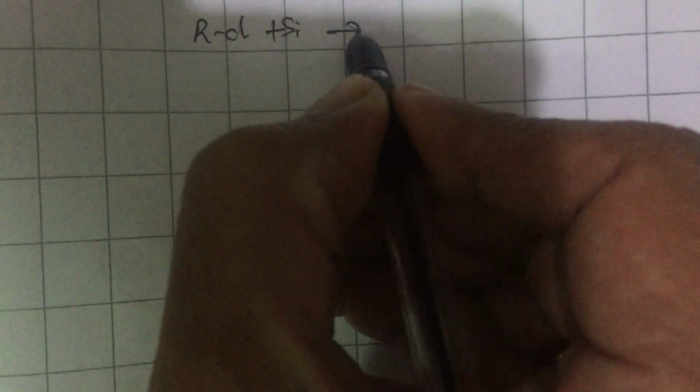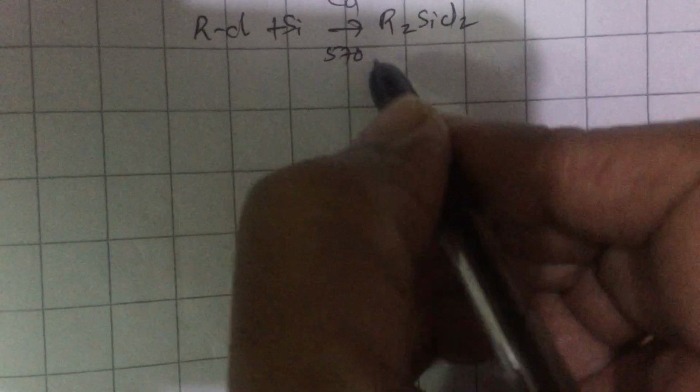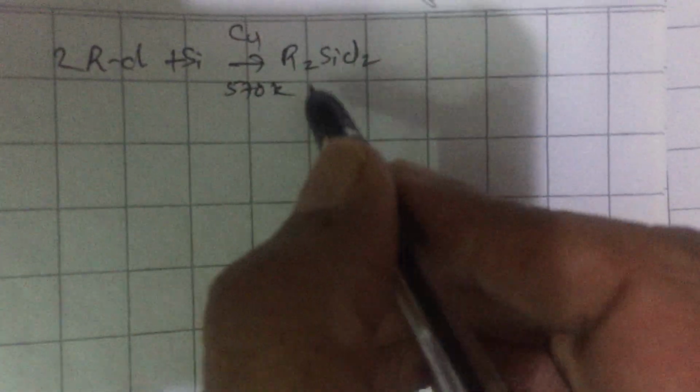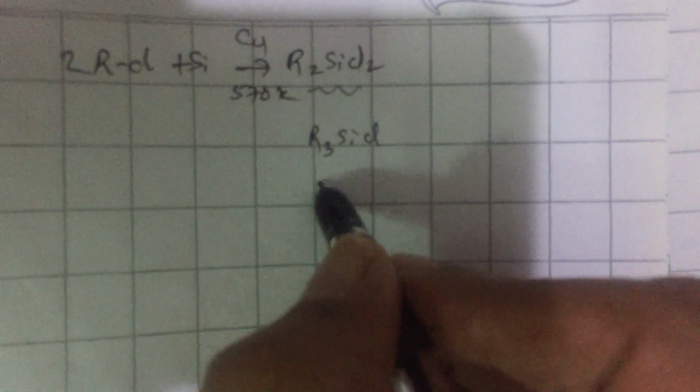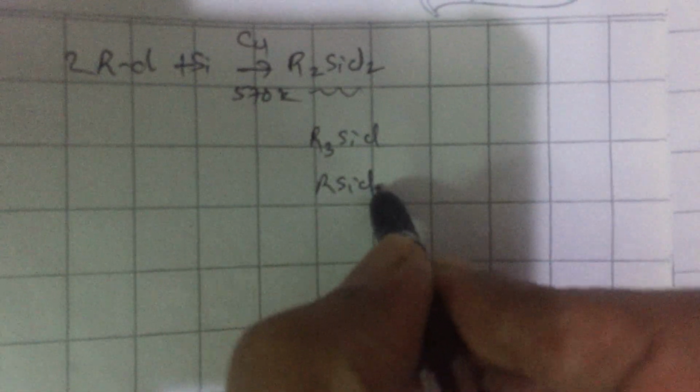These materials, how they are made, let us quickly review. They can be made starting with a material called alkyl chloride. Alkyl chloride reacts with silicon to give you R2SiCl2 if it is heated in presence of copper at about 570 K. 2 moles are required. In this process, sometimes you may get R3SiCl or RSiCl3.